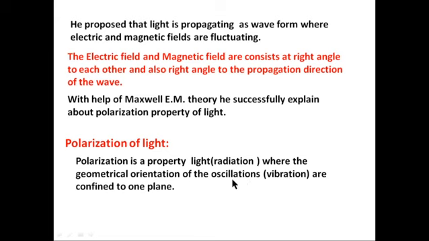If these oscillations are confined to one plane, then the light is said to be polarized. That means confining the orientation of oscillations to one plane is polarization of light. This is one property of light.